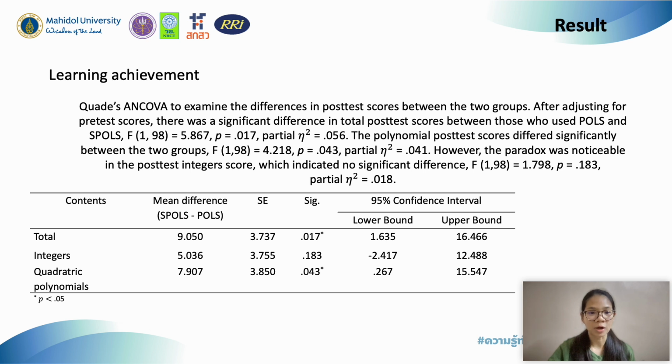As you can see, the results show that after adjusting for the pre-test score, there is a significant difference in the total post-test score and the polynomial post-test score between the experimental group and the conventional group. However, there is no significant difference in the integer content. Looking in more depth, the main difference shows that students in the experimental group performed better than students in the conventional group.